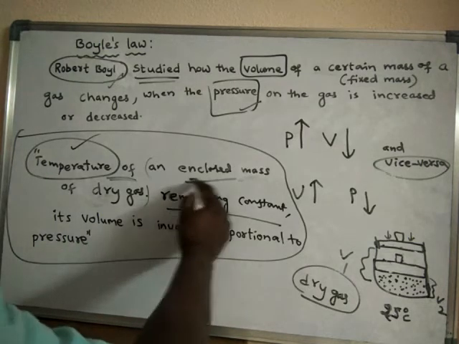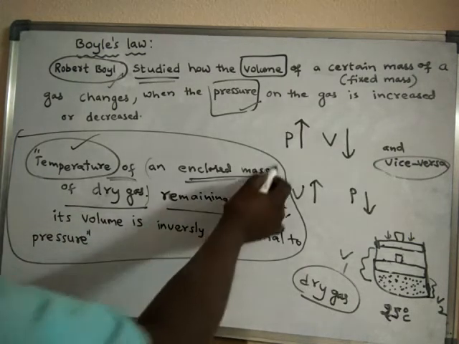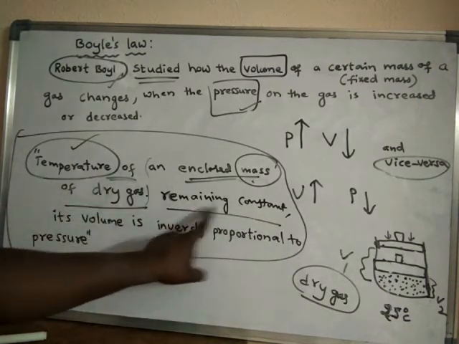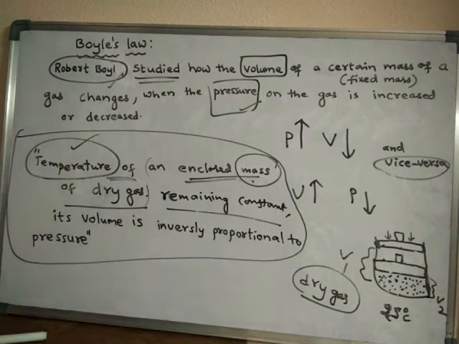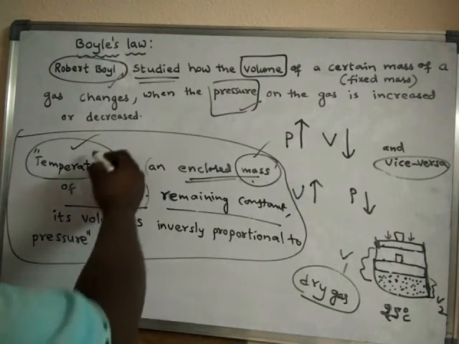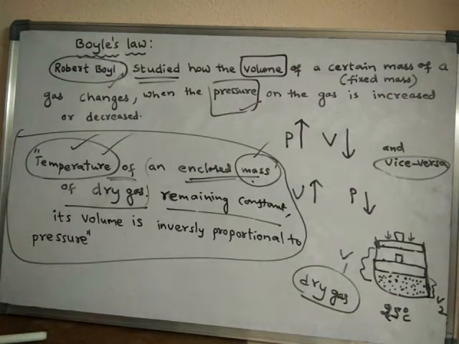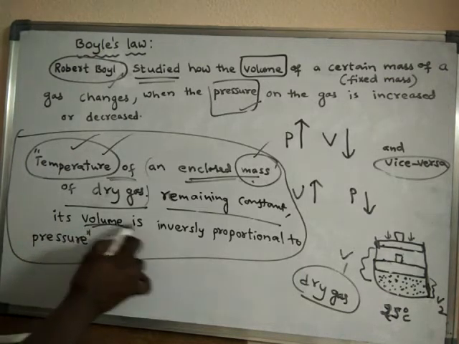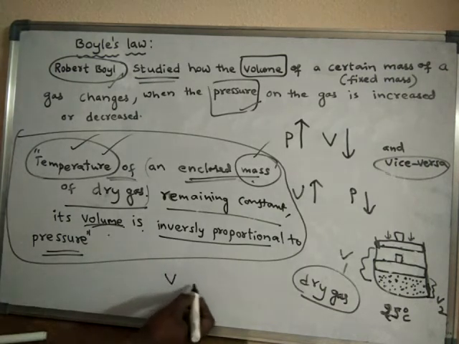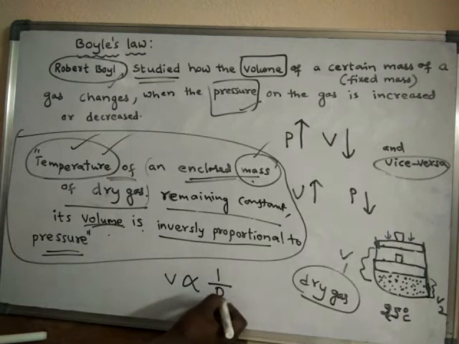That means enclosed mass of dry gas means here the mass of the gas is fixed and even the temperature is also fixed. Remaining constant means even temperature is also fixed. So under which conditions? When mass is constant and temperature is also constant, under those conditions its volume is inversely proportional to pressure.